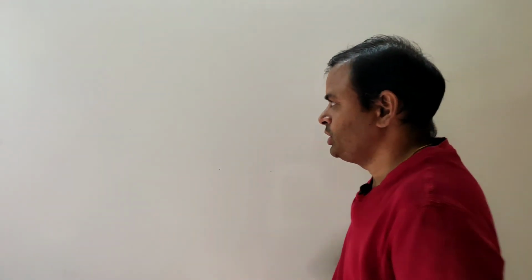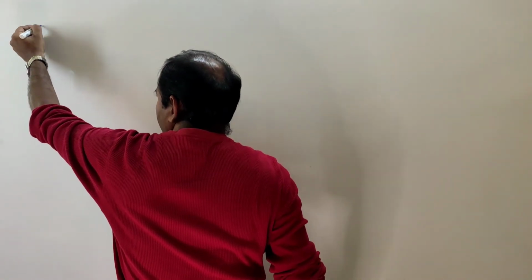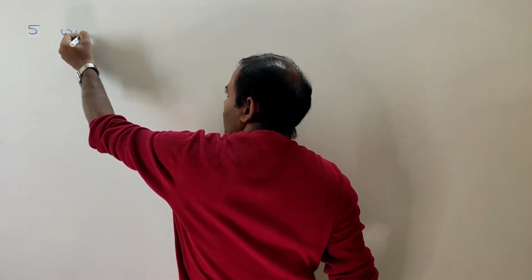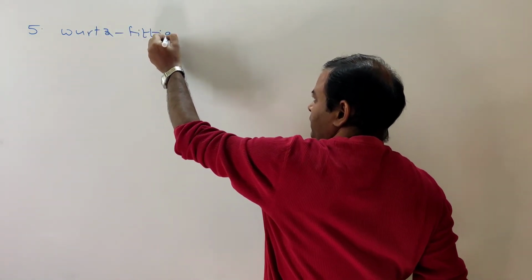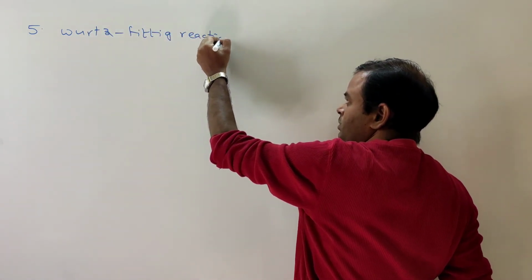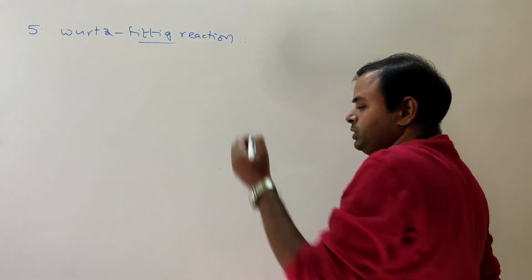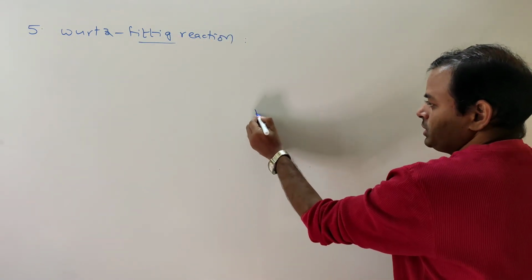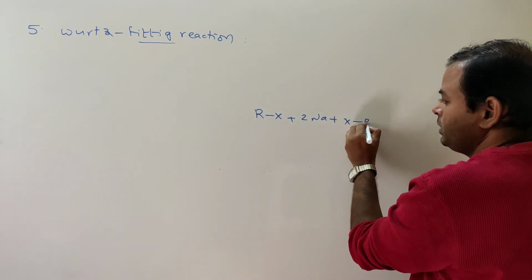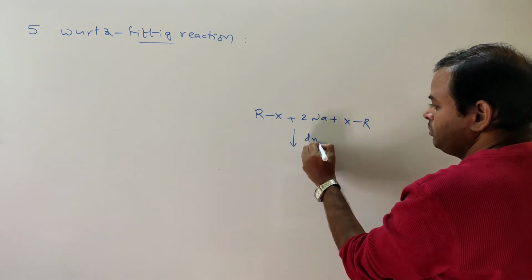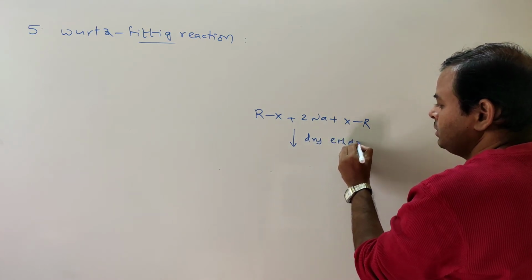Next, the fifth named reaction, that is the Wurtz-Fittig reaction. What is the Wurtz-Fittig reaction? We know the Wurtz reaction: two moles of alkyl halide with sodium metal in the presence of dry ether.